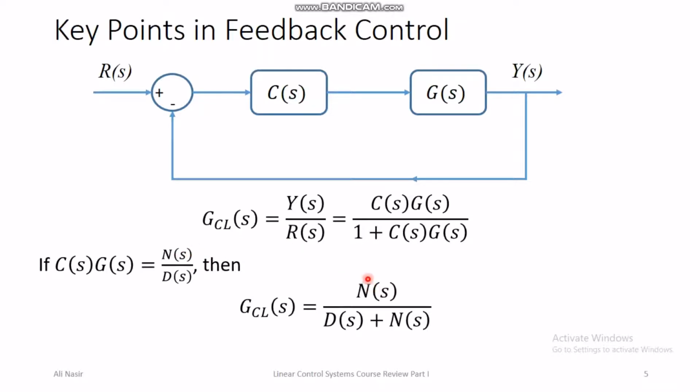And in the later part of the course, you already know that when you apply feedback control, the zeros remain the same in open loop and closed loop system, only the poles change. And then we study the root locus technique and other techniques to track the closed loop pole locations that will come in the later parts of the review of this course.